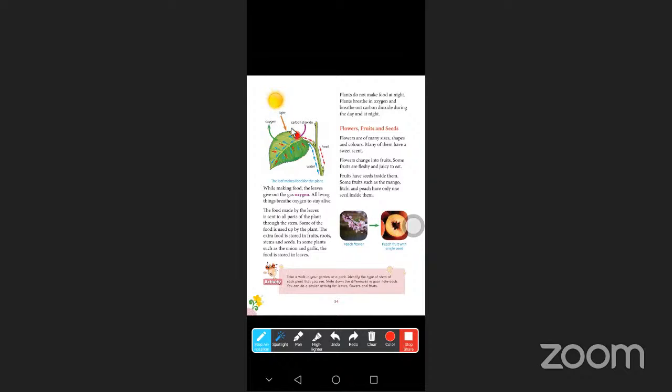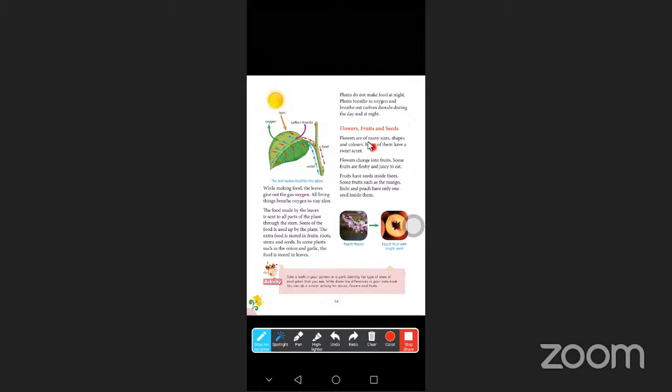Next is that part. Why? Because the fruit contains the seeds. So if you want to grow one plant, the seed is very important. So where do you get that seed? From the fruit only.